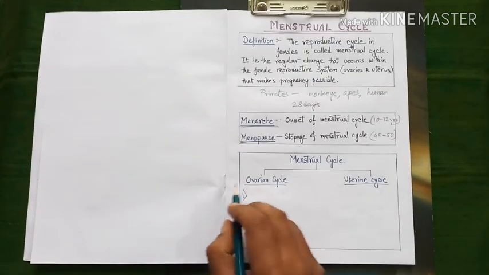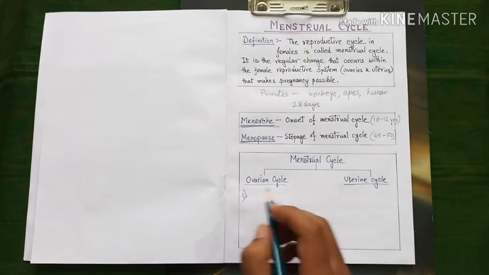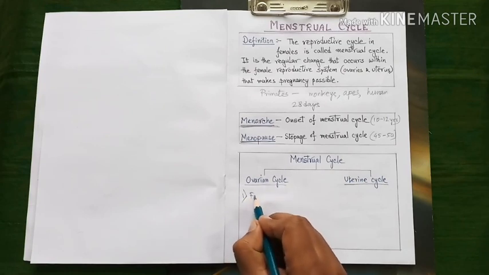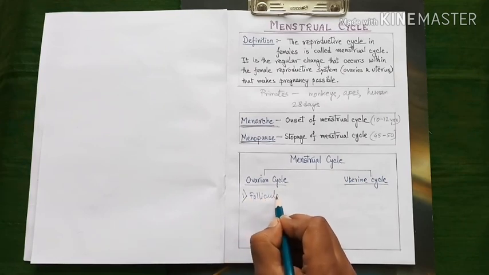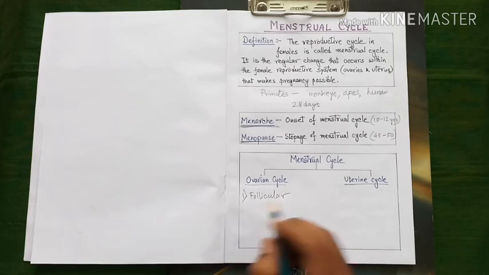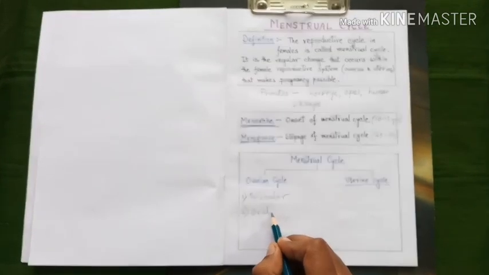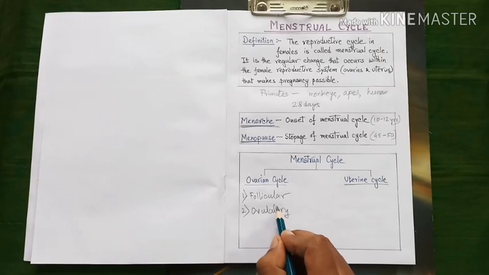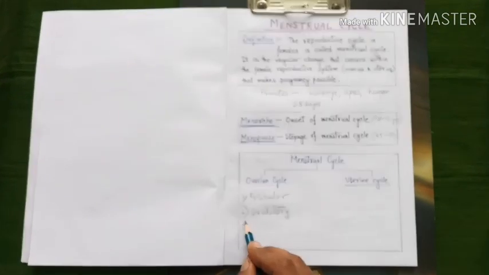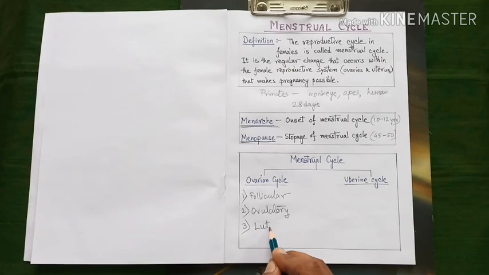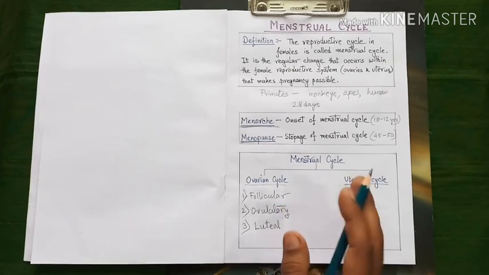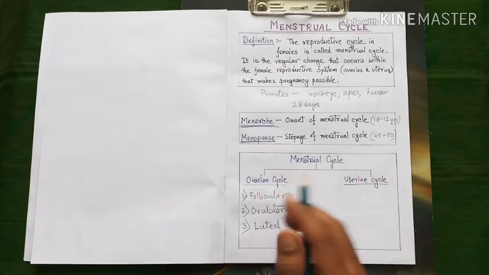The phases are: number 1, follicular phase; number 2, ovulatory phase; and number 3, luteal phase. We will know the details of these phases later.